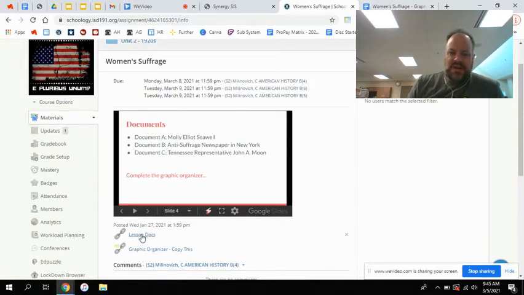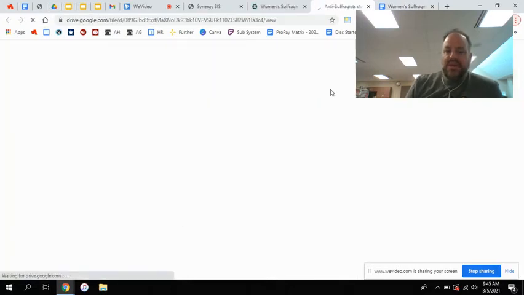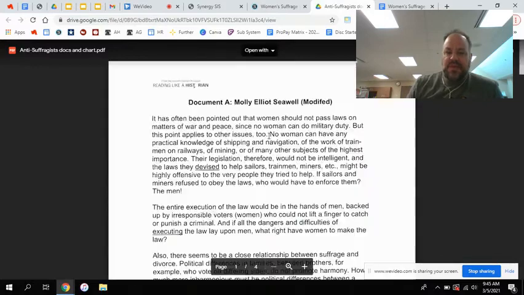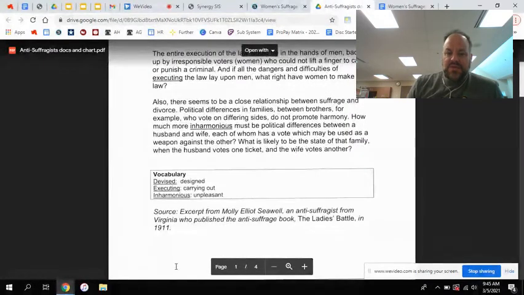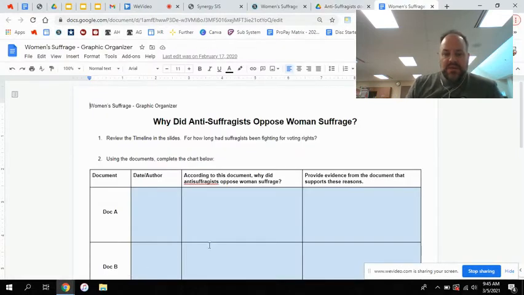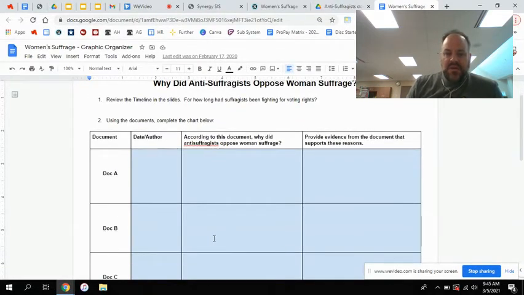The documents are this first link under the slides. So if you open those up, you will be able to do the sourcing you need for each document. And then you can work through the questions. Remember, the sourcing is down at the bottom, so it'll tell you a little bit about who these people are, where these documents came from. So the chart is pretty straightforward.